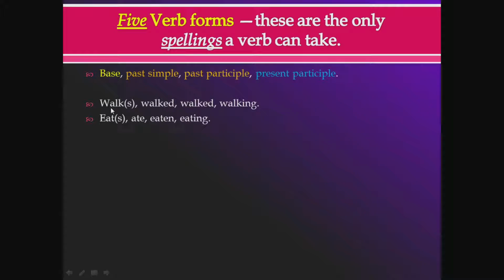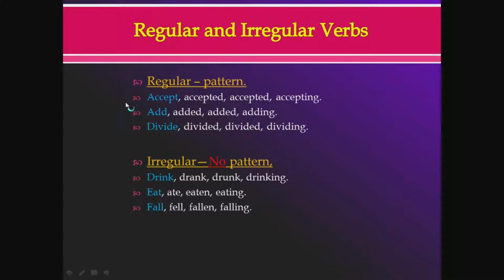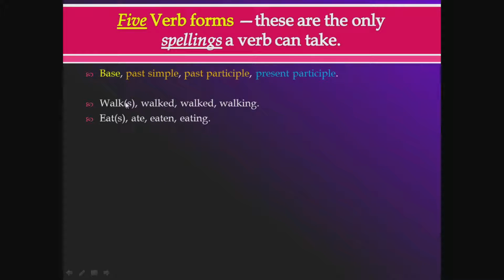So, for example, walk and walks, that's 2. Walked, walked, walking. For this particular verb, walk, these are the only spellings of this verb. There's no other spelling. If you read anything in English, assuming it's written properly, you never find any other spelling of the verb walked, except for what you see here on the screen, right? Can you imagine any? No, there's none.